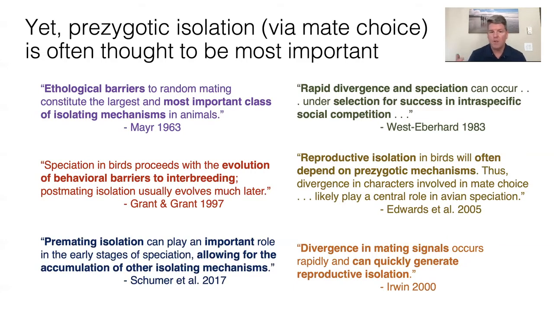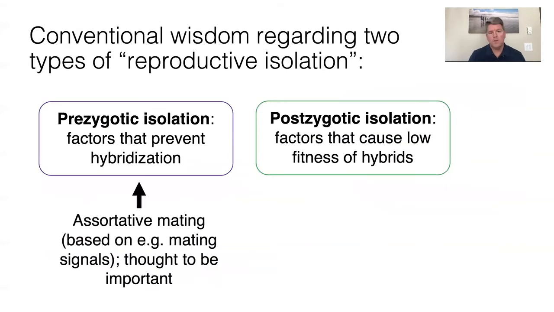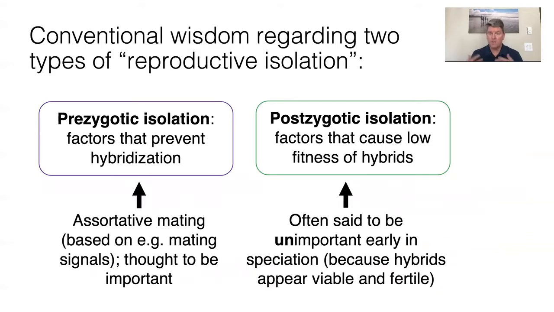"Reproductive isolation in birds will often depend on prezygotic mechanisms." Or "Speciation in birds proceeds with the evolution of behavioral barriers to interbreeding. Post-mating isolation usually evolves much later." Or "Pre-mating isolation can play an important role in the early stages of speciation, allowing for the accumulation of other isolating mechanisms." So we think that assortative mating is really influencing prezygotic isolation, and it's thought to be very important, whereas postzygotic isolation is often said to be unimportant early in speciation.